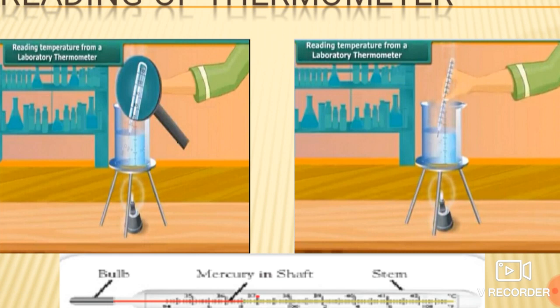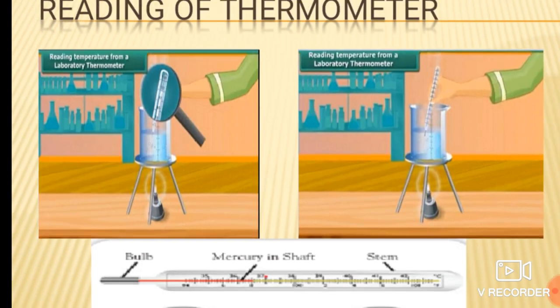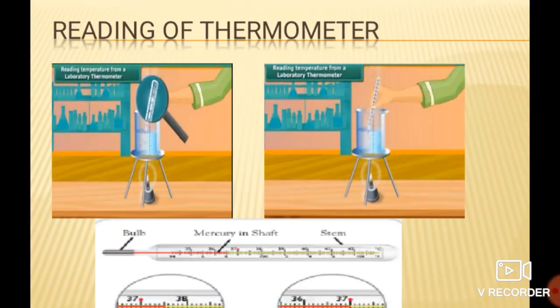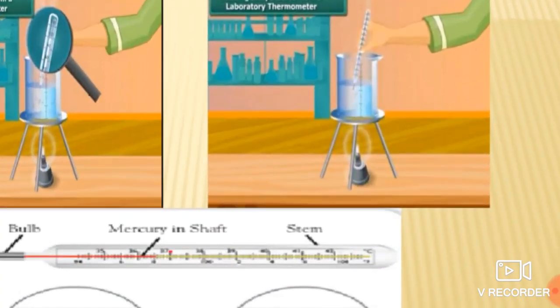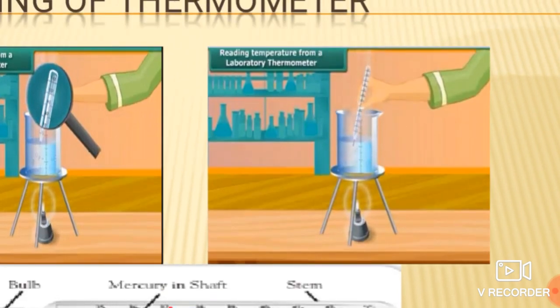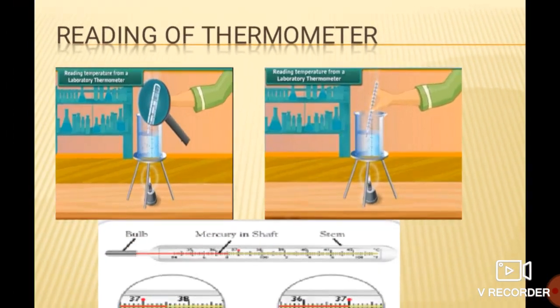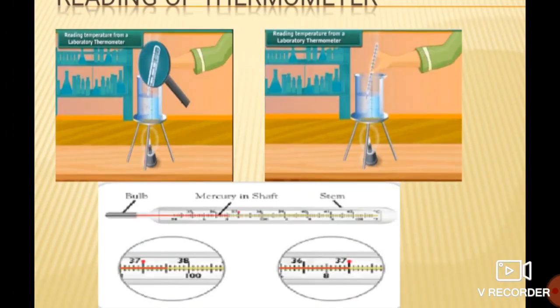Afterwards, you have to keep this thermometer either in the armpit or under the tongue of the person whose temperature is measured. This is the thermometer which is used for measuring the temperature of hot water. It is the laboratory thermometer. But whenever you use the clinical thermometer, at that time you have to keep that thermometer in the armpit or under the tongue of the person, so that we get the temperature of the body of that person.